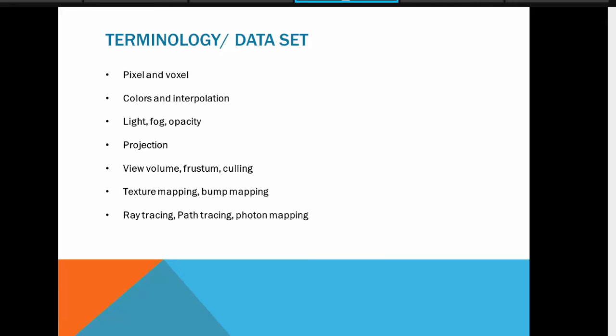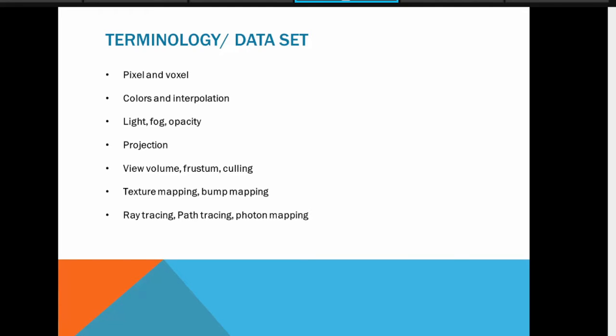If you want to map, suppose, a brick texture, pebble texture, color texture, okay, leaf texture to a particular environment, particular picture, you can do that. And if you want to render that object, so after rendering, if your object is translated from one position to another position, then how the shape of that object, the shape of that texture varies, that also we are taking care of. Okay, bump mapping. Bump mapping concept you can correlate with, suppose, an orange fruit.